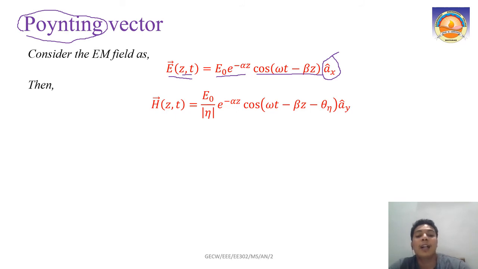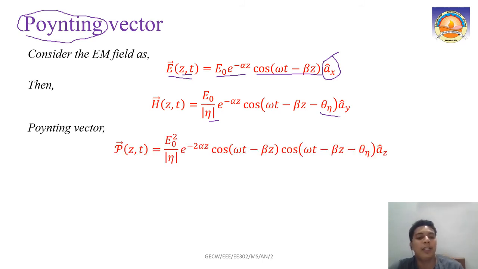Now, what will be our H of z,t, the magnetic field? The magnetic field is given by E0 by eta, where the magnitude of eta is taken here, and it will have an angle also: cos(omega t minus beta z minus theta eta). That is the angle of the intrinsic impedance. All these things we already discussed, so we know these two things.